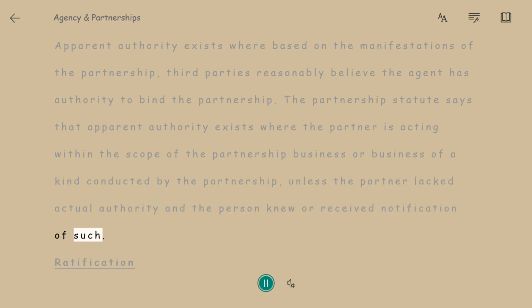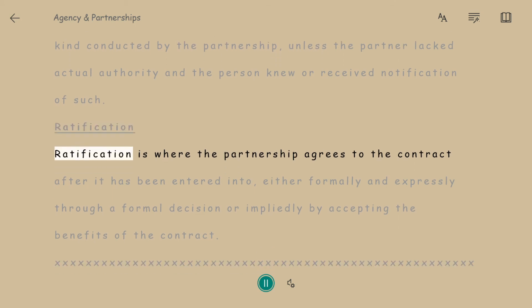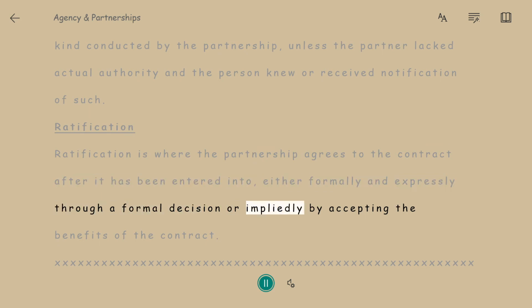Ratification. Ratification is where the partnership agrees to the contract after it has been entered into, either formally and expressly through a formal decision, or impliedly by accepting the benefits of the contract.